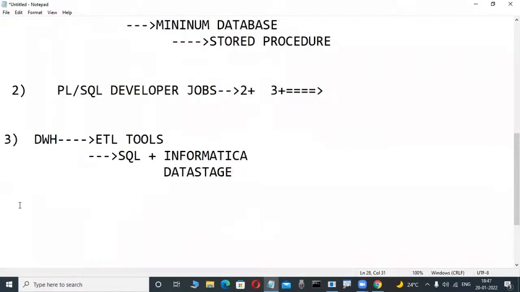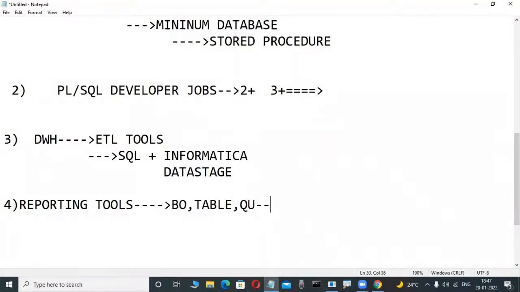Business analysts and reporting programmers learn reporting tools, and they get jobs easily. There are so many reporting tools worldwide. In Oracle, there are BOS and OBI, and nowadays tools like Tableau and QlikView. With these tools they easily get jobs, but minimum basic SQL knowledge is required. Those persons also learn these courses.